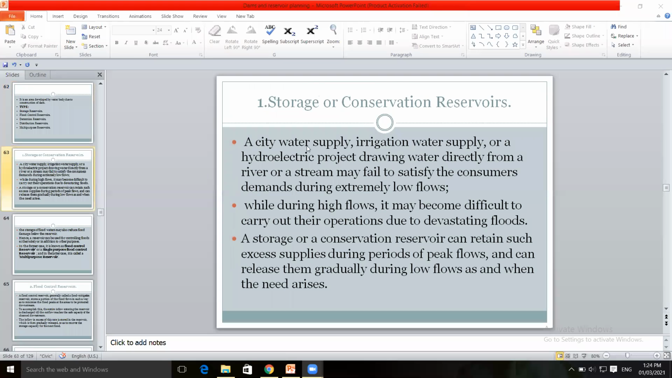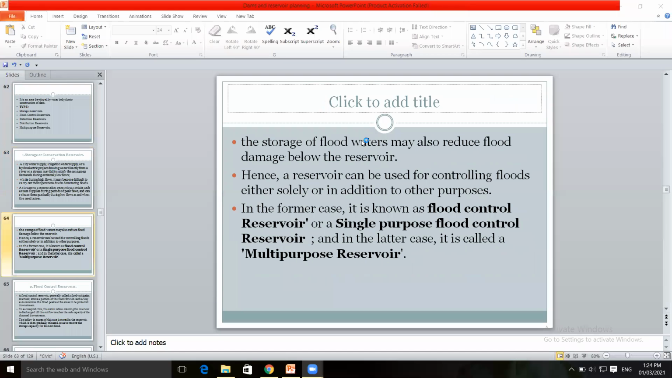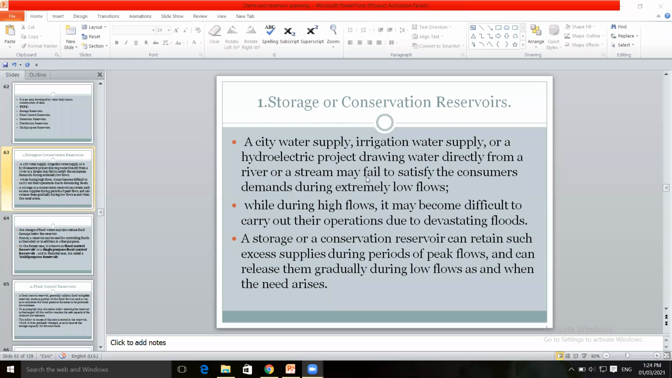First is storage or conservation reservoir. After construction of the dam, it may be for a particular purpose, such as water supply to a particular city or town, or for irrigation purpose, supplying the water to crops, farms, or for generation of electricity, for a hydroelectric project.